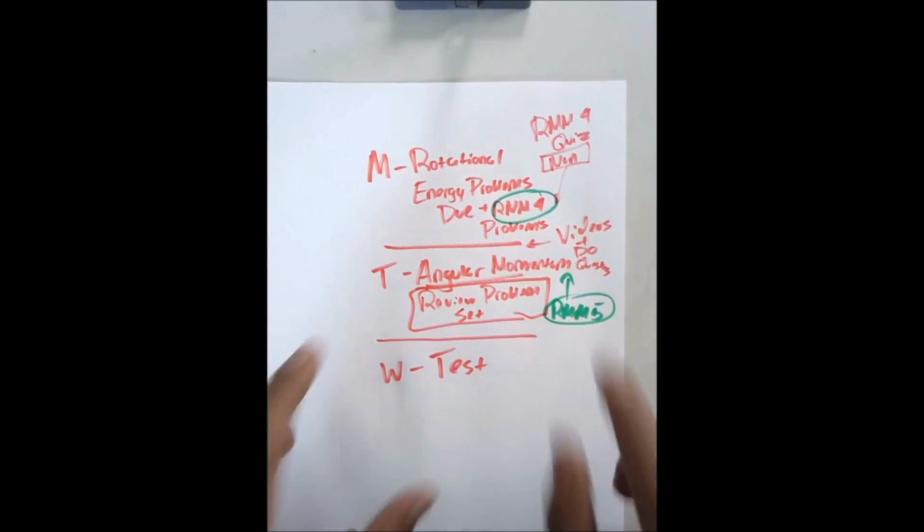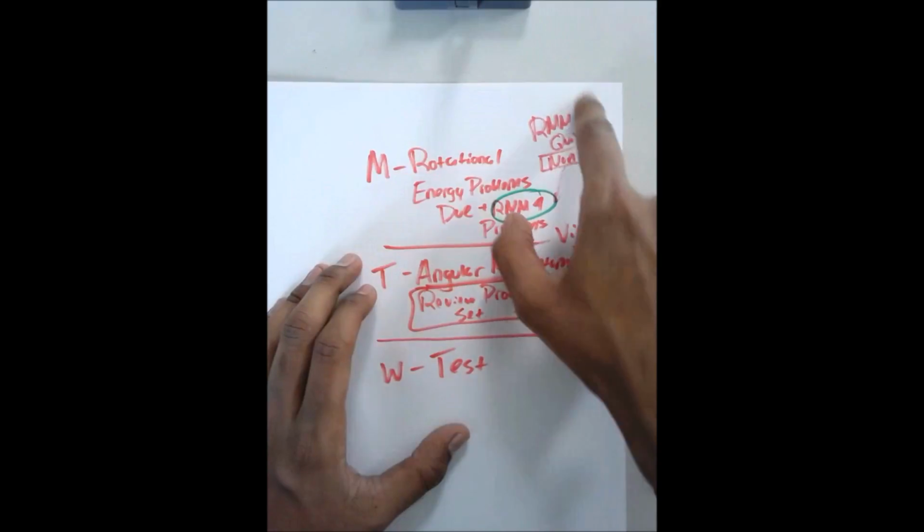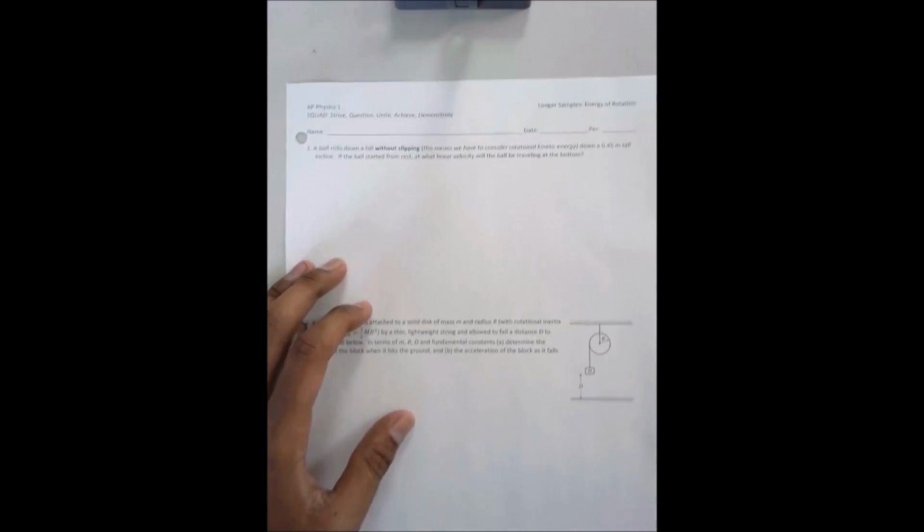Now today in particular, I want to make a set of videos that are going to help you solve the problems you have due on Monday for RMM 4. And so these problems are the ones that are, as I mentioned, all the problems in your packet. These 5 problems, we already did 1, 2, and 3 in class. And then the questions that I handed out today. And so I think a really great problem to start us off on this is this first problem.